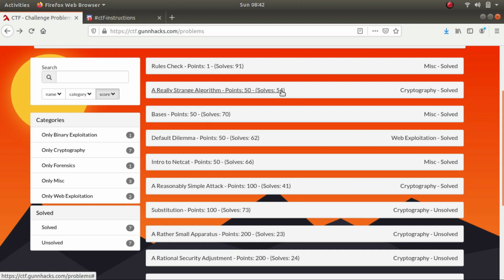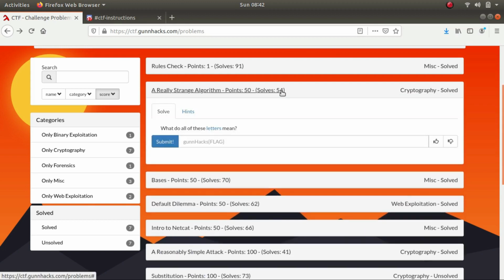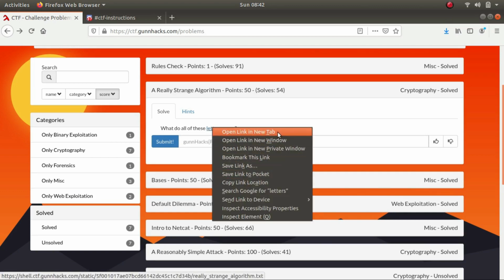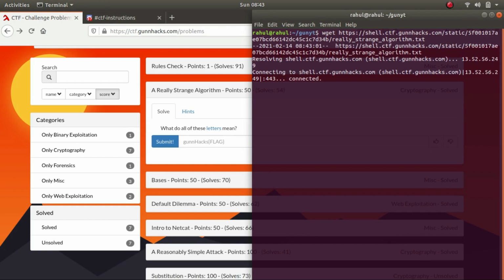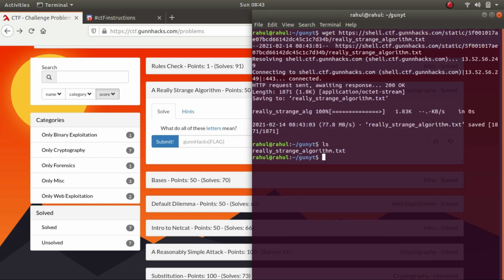Now let's check the second one. The name of the challenge is a really strange algorithm, which is for 50 points. Now what do all these letters mean? Let's duplicate it into our directory. Okay, so there we have it, really strange algorithm.